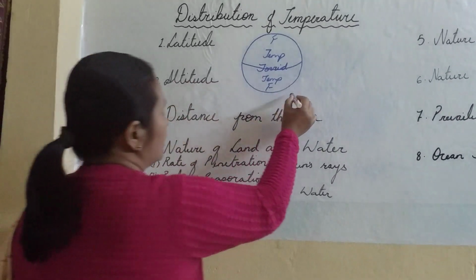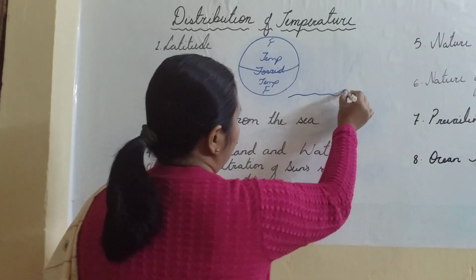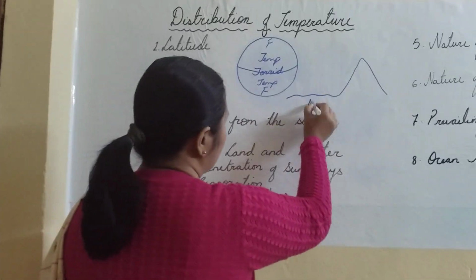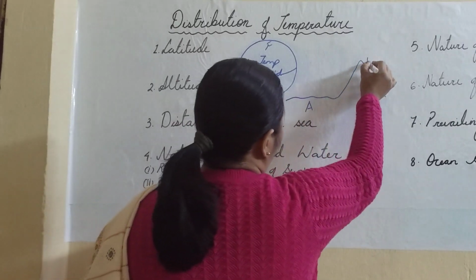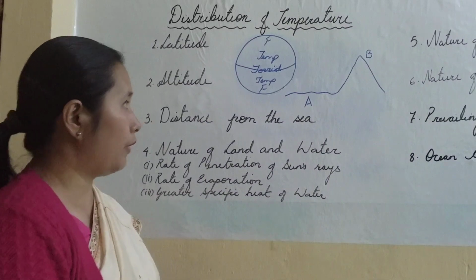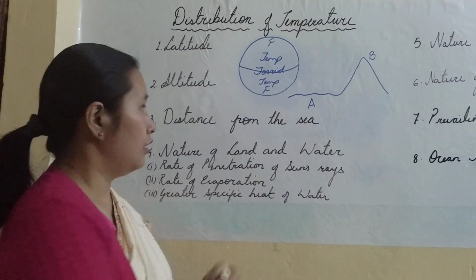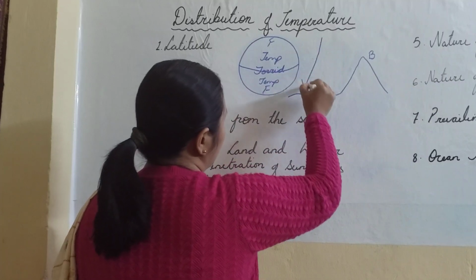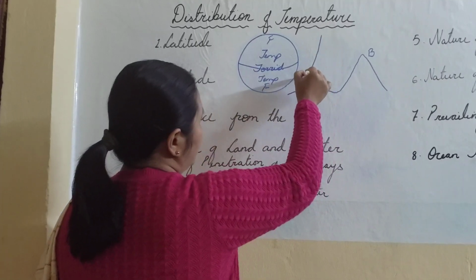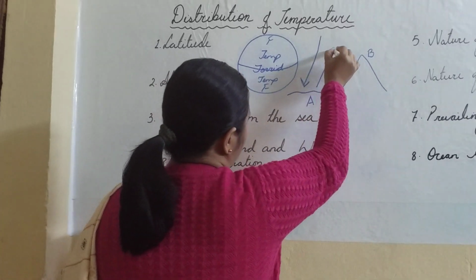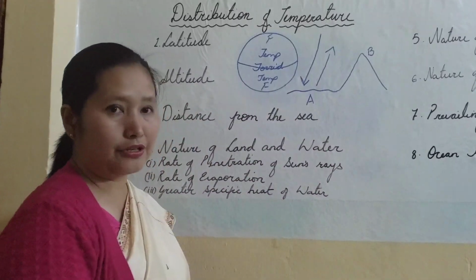Next is altitude. Suppose we have different types of landforms. We have mountains, plateaus. Let us take this example. There's a plain area A, and in the neighborhood there is a mountainous region B. So when we compare these two regions, taking into consideration the normal lapse rate, when the sun's insolation, shortwave radiation, falls on the earth, it is reflected again as terrestrial longwave radiation.